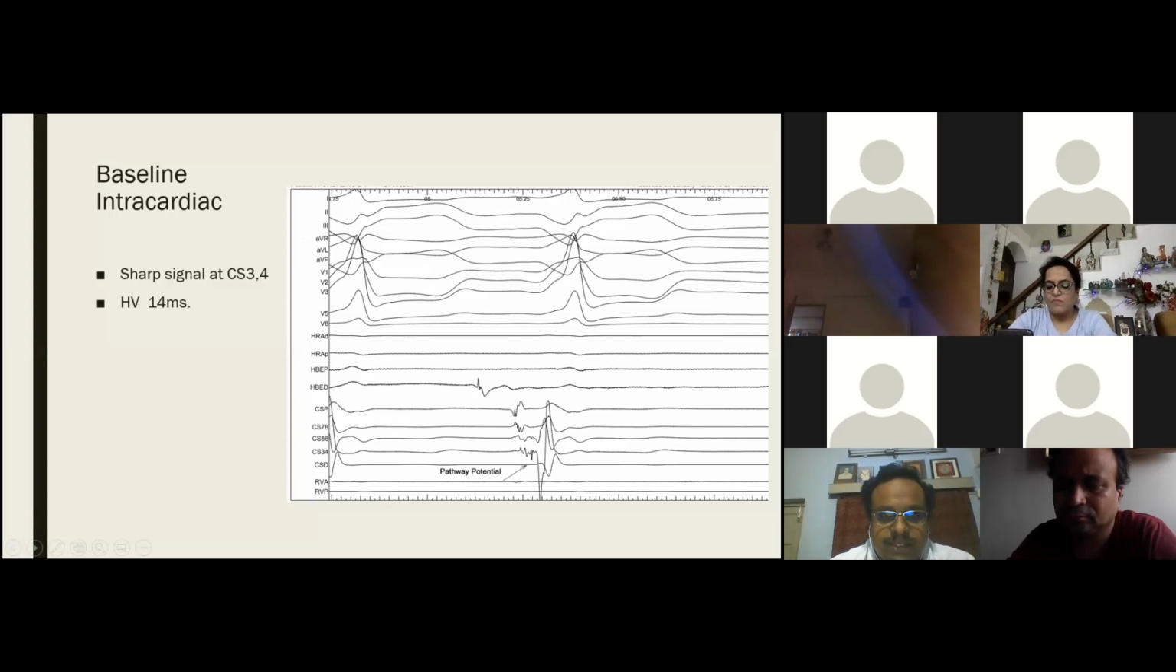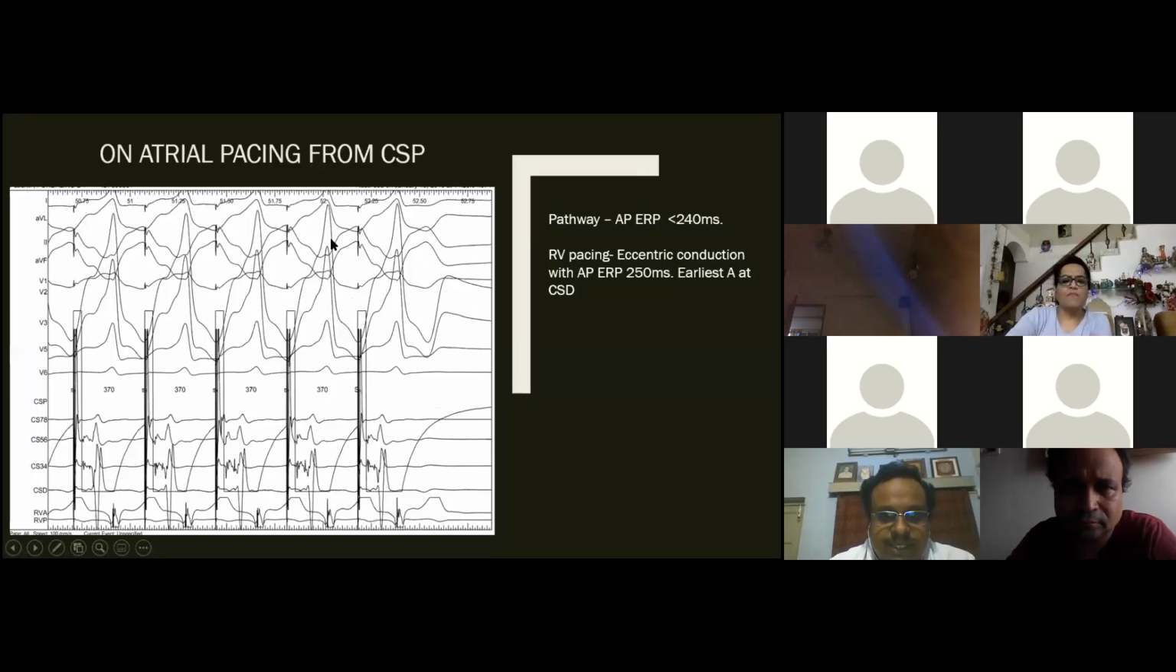And this was the sinus rhythm baseline intracardiac ECG, which showed a sharp signal in CS34. I don't know what it is, maybe some pathway potential or not. Some maneuvers I have not done at that time, so it is difficult to tell, but definitely there is a sharp spike between the atrium and the ventricle. On pacing from the CS proximal, we had more pre-excitation, also suggestive of a pathway near the left side.